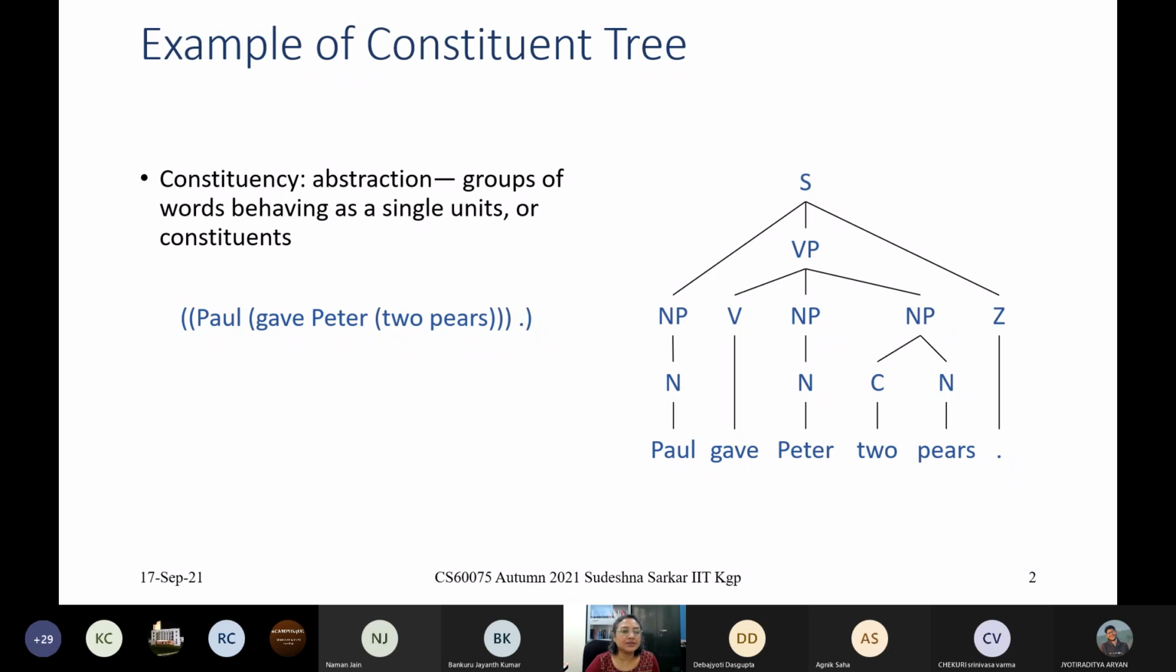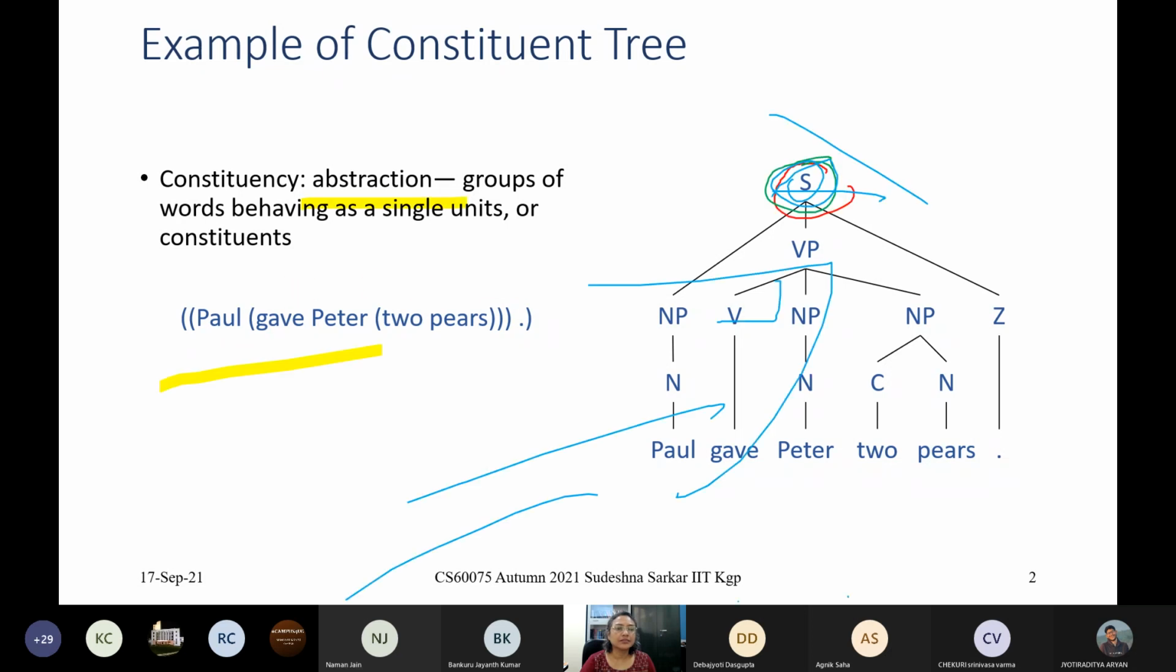Just a minute, my pen is not visible. Okay, now it has appeared.